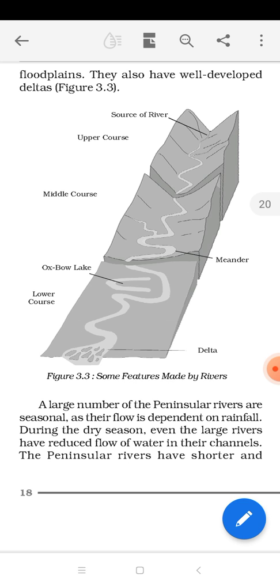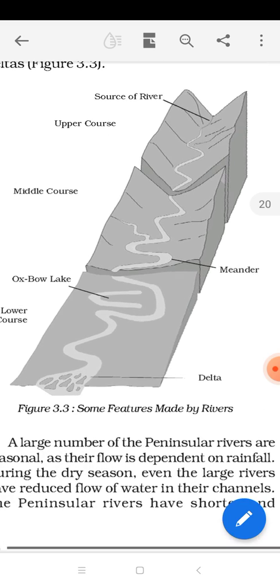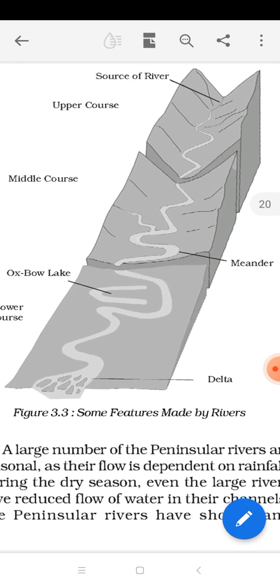Here the river is doing both activities, erosional and sometimes depositional. Both activities simultaneously the river is playing in the middle course. Wherever it gets the slope, it is doing its erosional activity. Wherever the river is not getting the slope, it is doing its deposition activity. And as you see, meander, what is a meander basically?